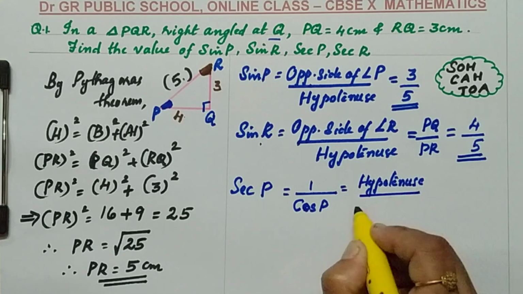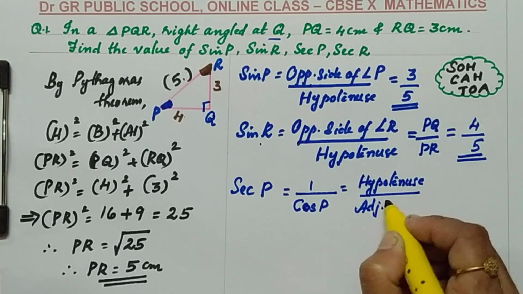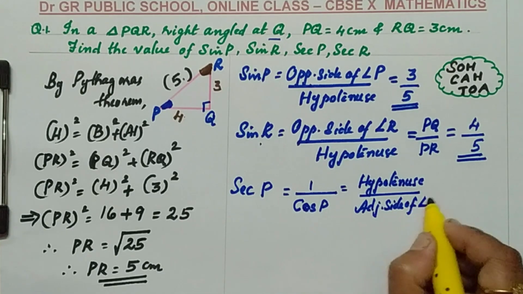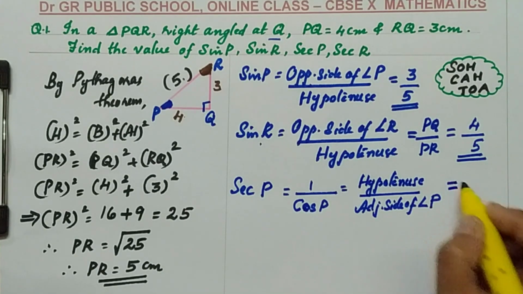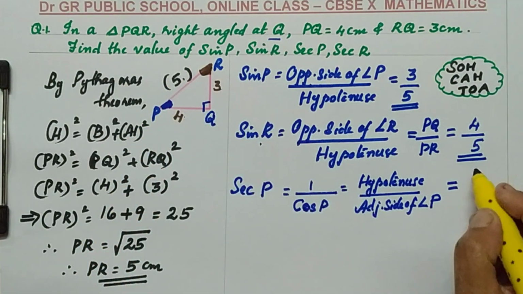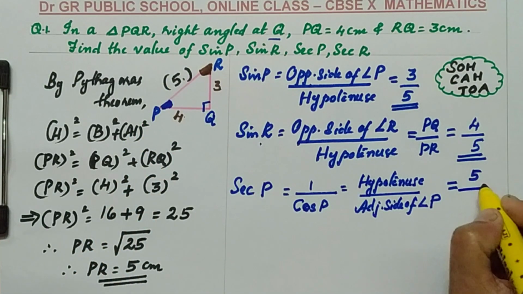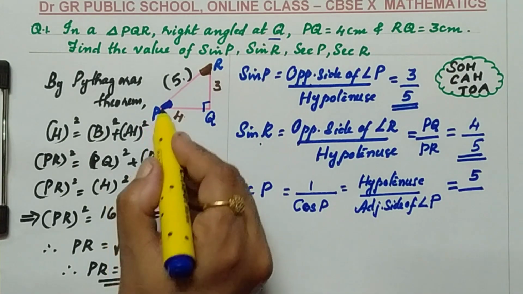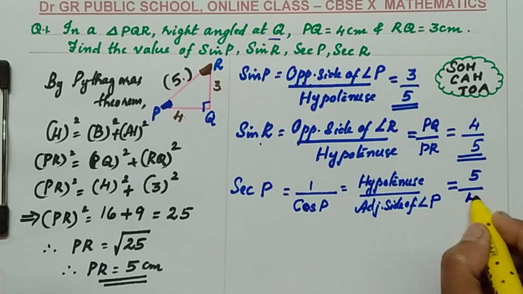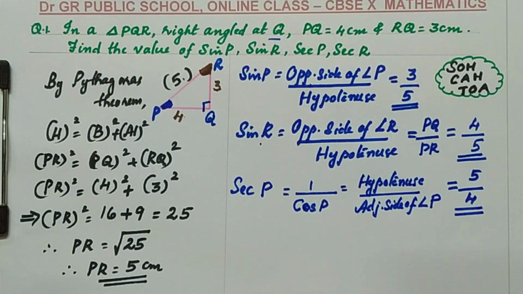Adjacent side of which angle? Angle P. For angle P, the hypotenuse is 5, by the adjacent side of angle P. For angle P, 3 is the opposite side, so the adjacent side is 4. 5 by 4 is the answer.